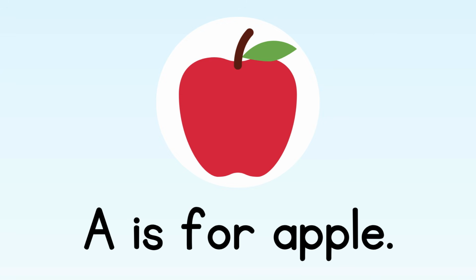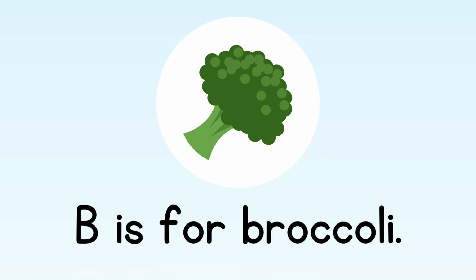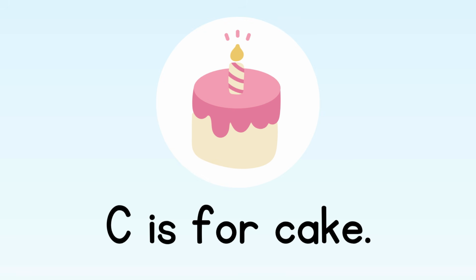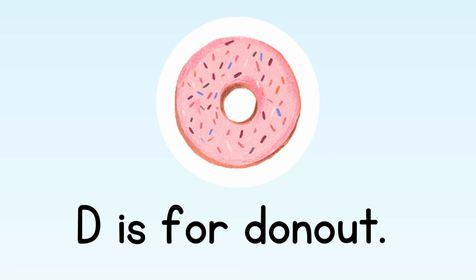A is for apple. B is for broccoli. C is for cake. D is for donut.